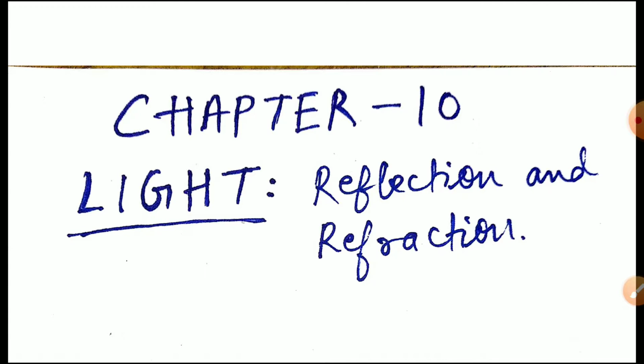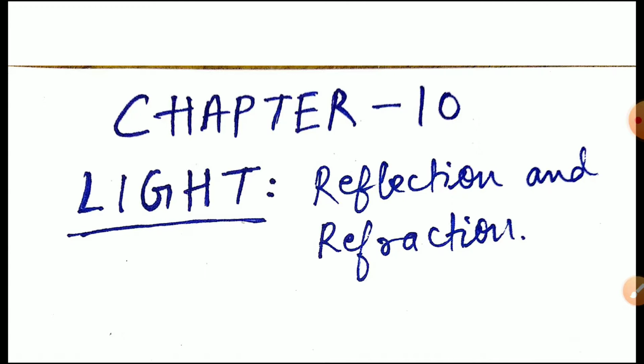Suppose during night time there is a power cut. During that time you are unable to see things. Why? Because there is no reflection of light from the objects. That is why we are unable to see things in the dark. That is why we need light to see things, and why light is very important for us.